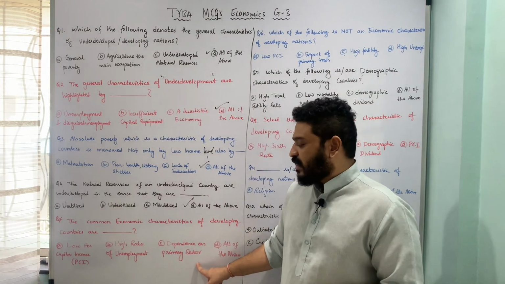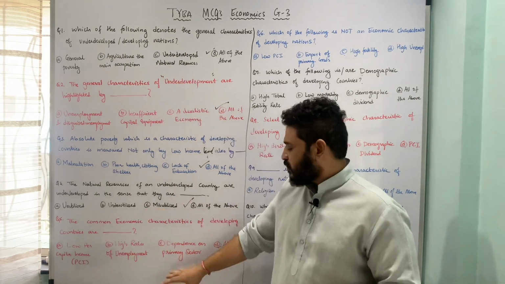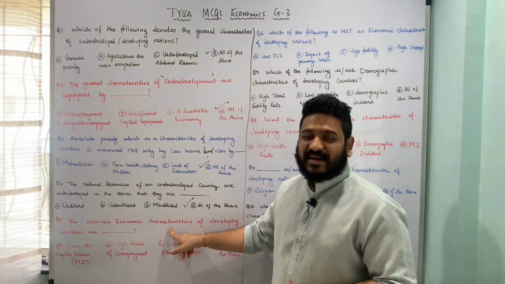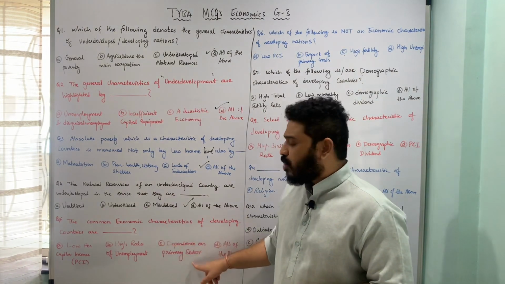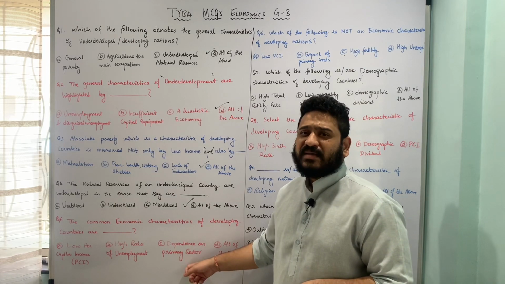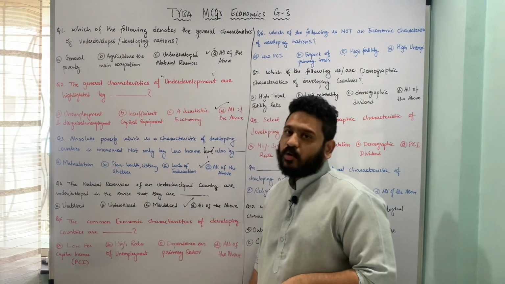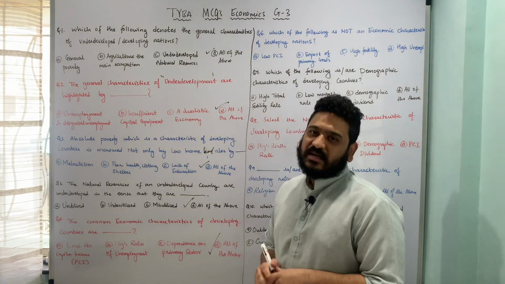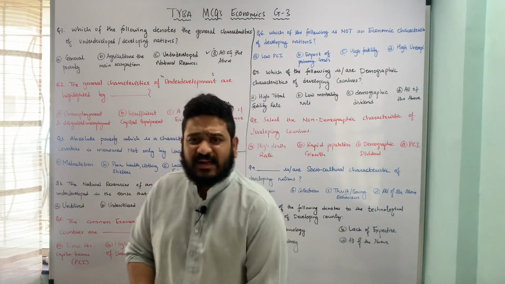The next is dependence on primary sector, as I have told you, agriculture the main occupation, and last is all of the above. So here again, I am looking at the common economic characteristics. That means dependency on primary sector, high rates of unemployment, as well as low per capita income, and as a result option D, all of the above, is the correct answer to this particular question. I hope the question is clear. Let us now move to the next one.